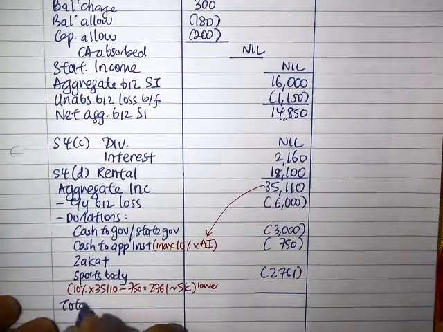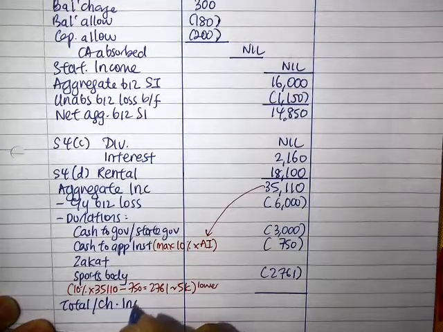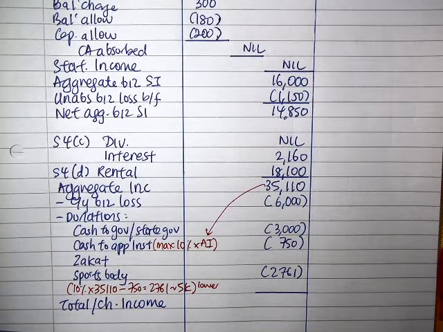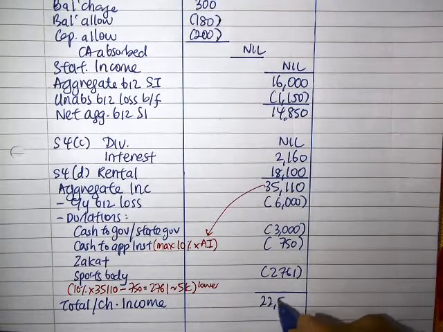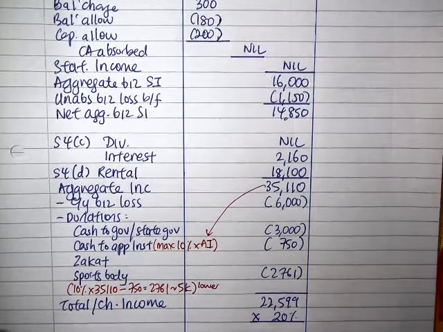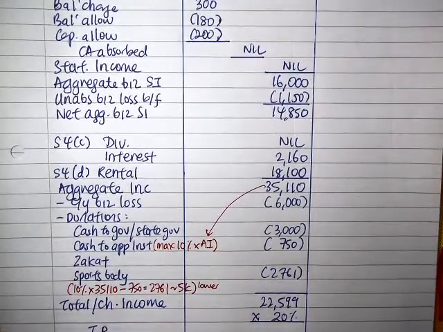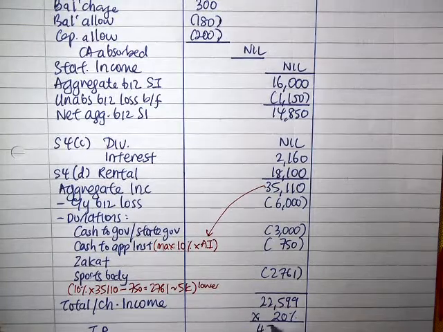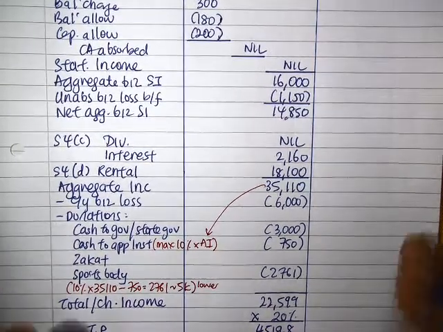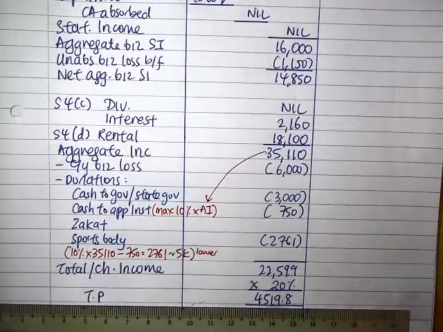So my total and chargeable income is 22,599. As a small company, anything up to the first 500,000, you're paying tax at 20%. Alright, so that's the tax that you have.